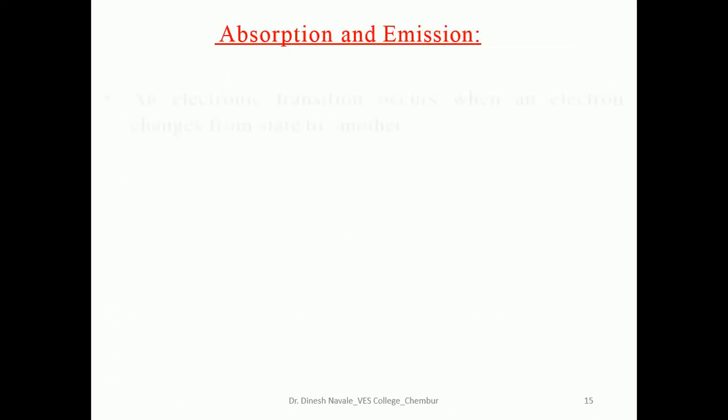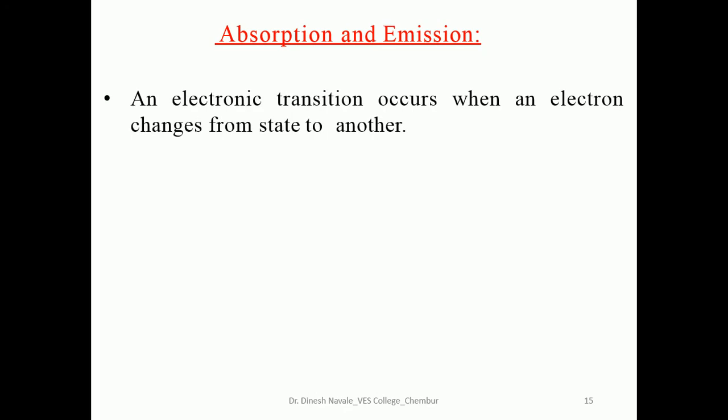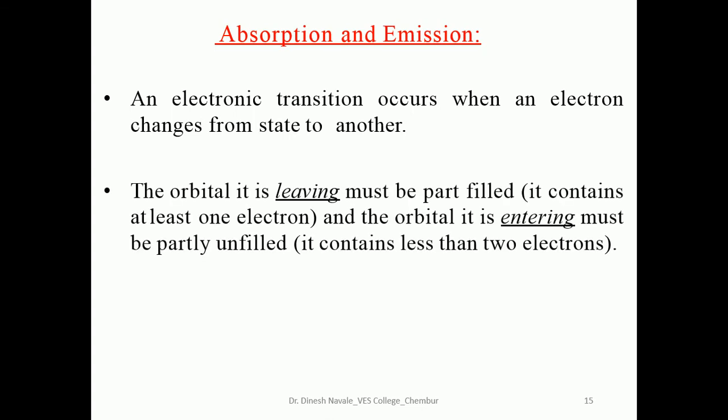Absorption and emission: electronic transitions occur when an electron changes from one state to another state. The orbital it is leaving must be partly filled, that is, it contains at least one electron, and the orbital it is entering must be partly unfilled, that means it contains less than 2 electrons.